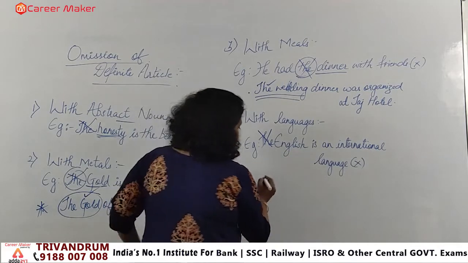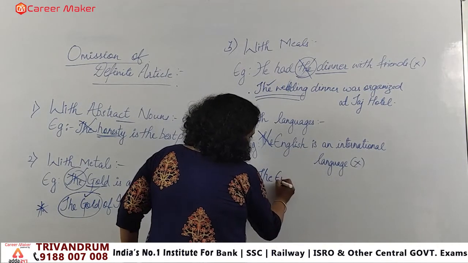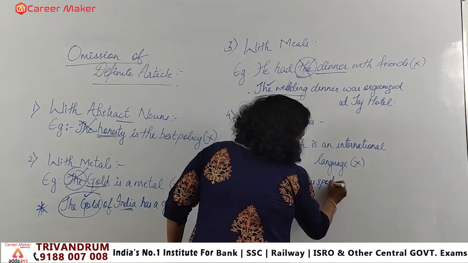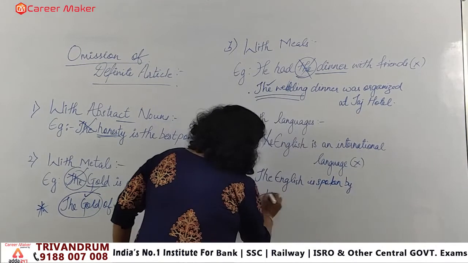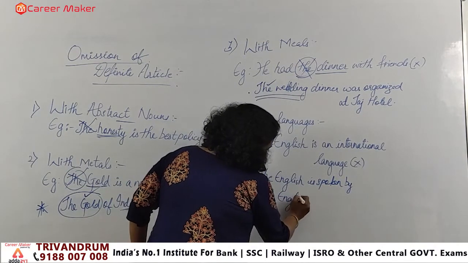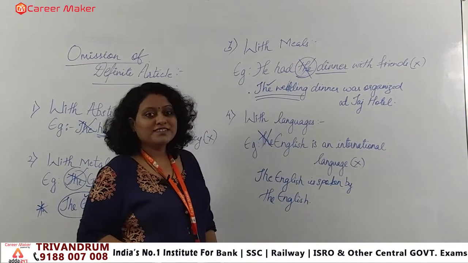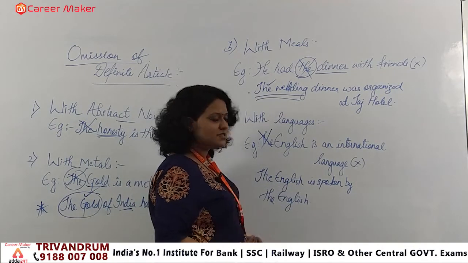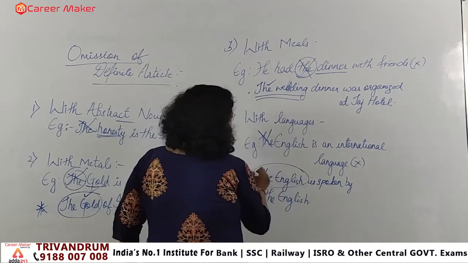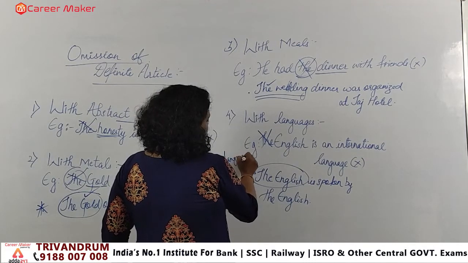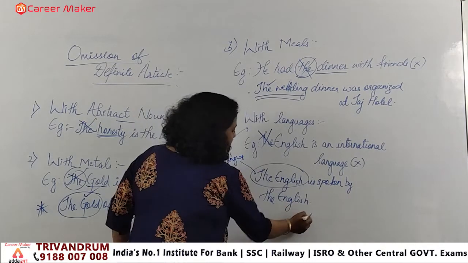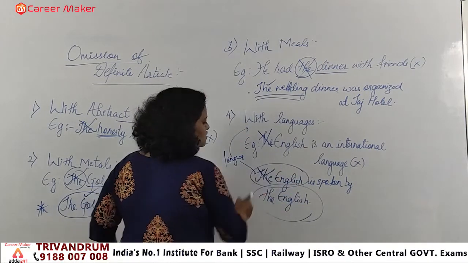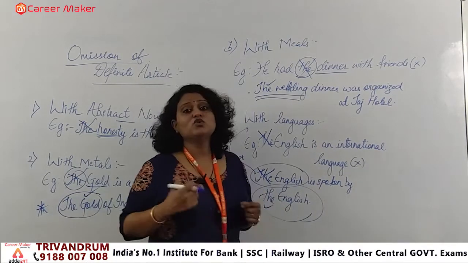Like if I say the same thing, "The English is spoken by the English." If I say it like this, what is the difference? I have mentioned both as English only. But this one and this one are different, because this one is the language, and this one is indicating the group of people that speak this language. So here this "the" is wrong, but here this is correct. So you need to know the difference.